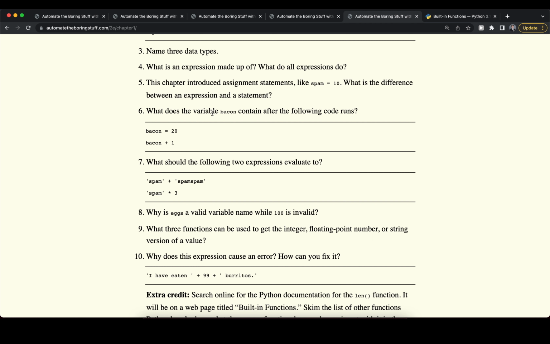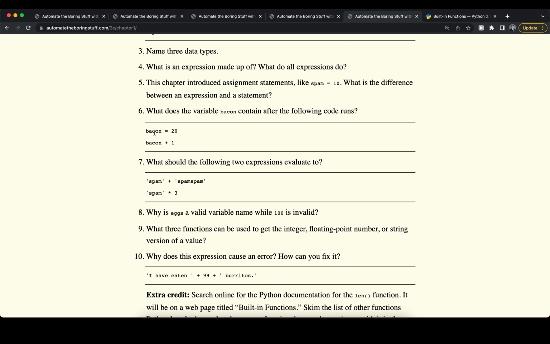So next, what does the variable bacon contain after the following code runs? So we assign the value of 20 to it, and then we add 1 to it, so therefore we are using these variables here to do some changes to it. We basically don't reassign the value of bacon, so therefore bacon would still have the value of 20. If instead we wrote bacon is equal to bacon plus 1, then we would have changed the value of bacon.